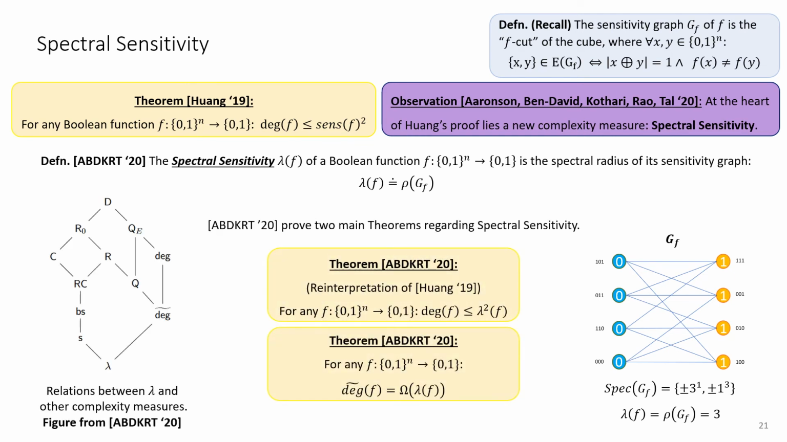In the same paper, they proved the following two results. First, as a reinterpretation of Huang's result, they show that for any total Boolean function, the degree is bounded by, at most, the spectral sensitivity squared. Secondly, they show that the approximate degree of any Boolean function is lower bounded, up to a constant factor, by its spectral sensitivity. Notice that this is a new lower bound technique for approximate degree, and whereas known techniques do not seem easily applicable to the perfect matching function, this technique might be so.